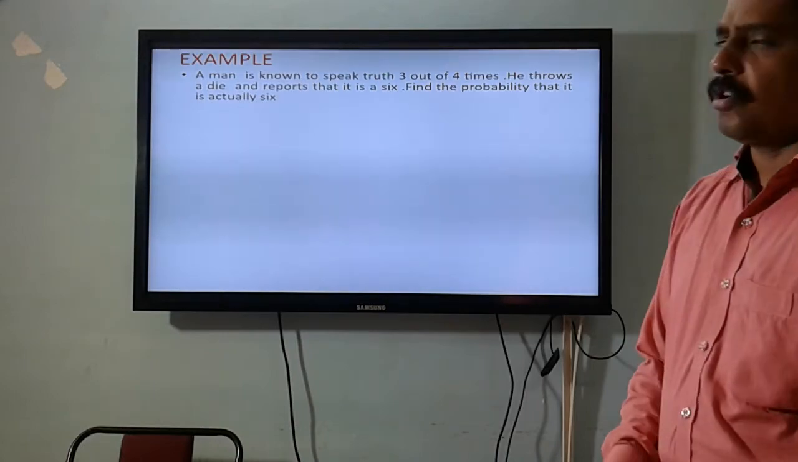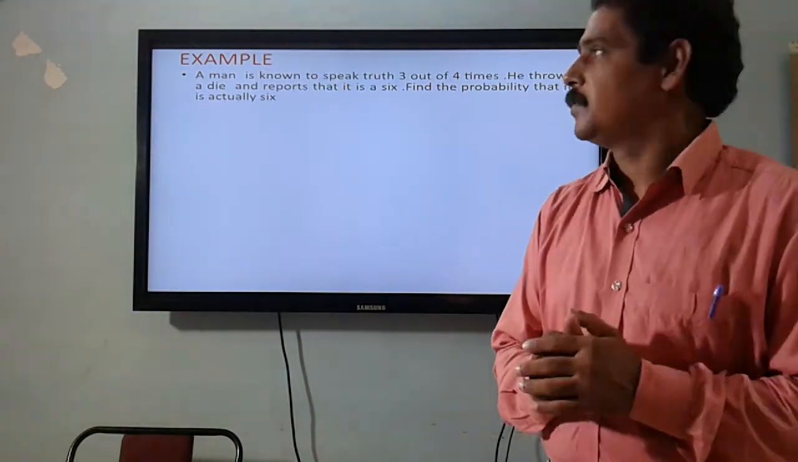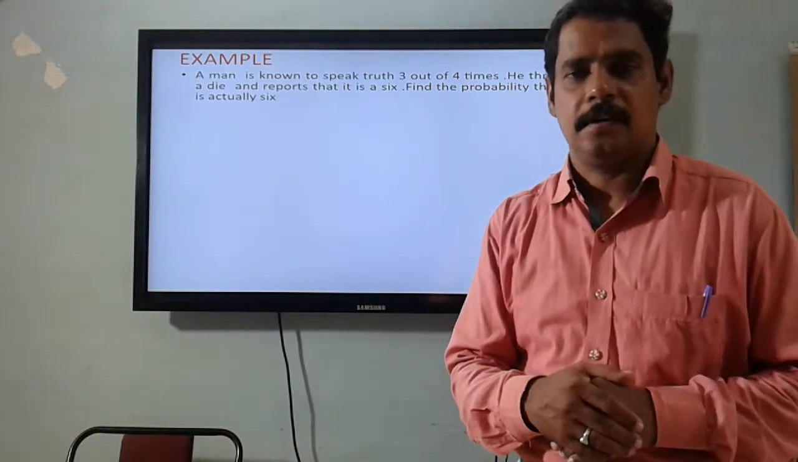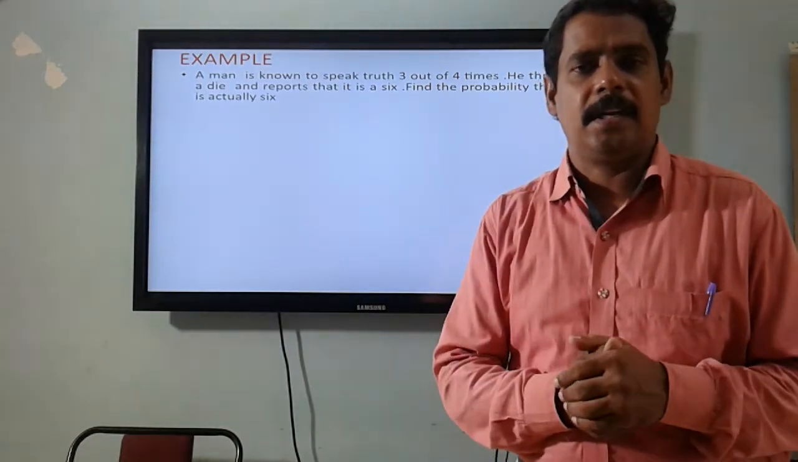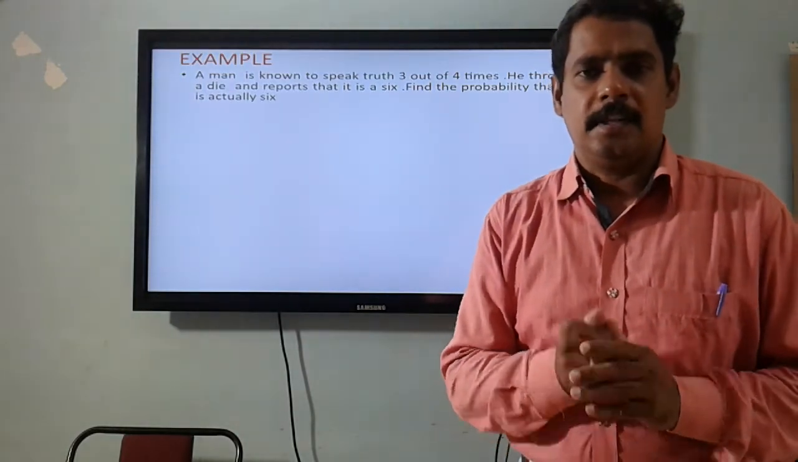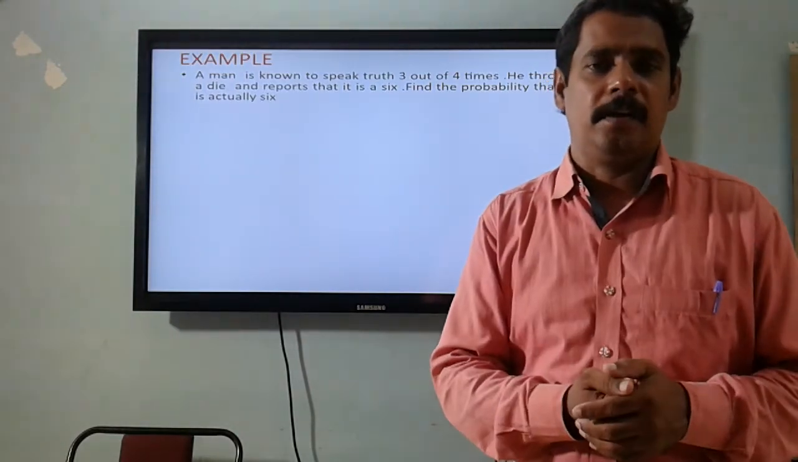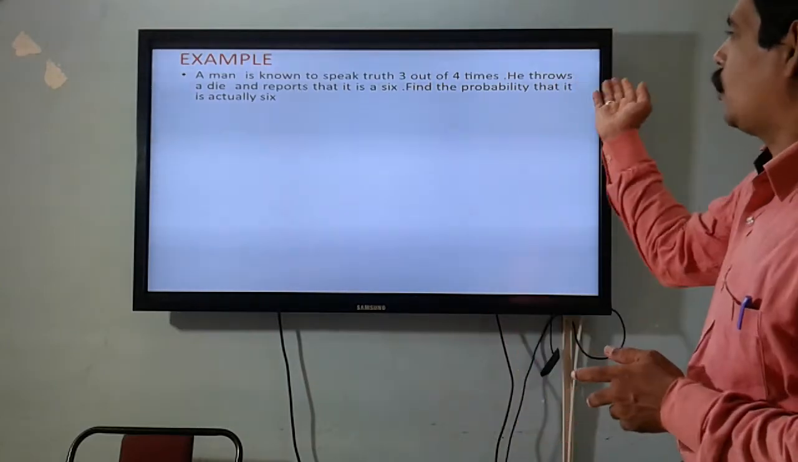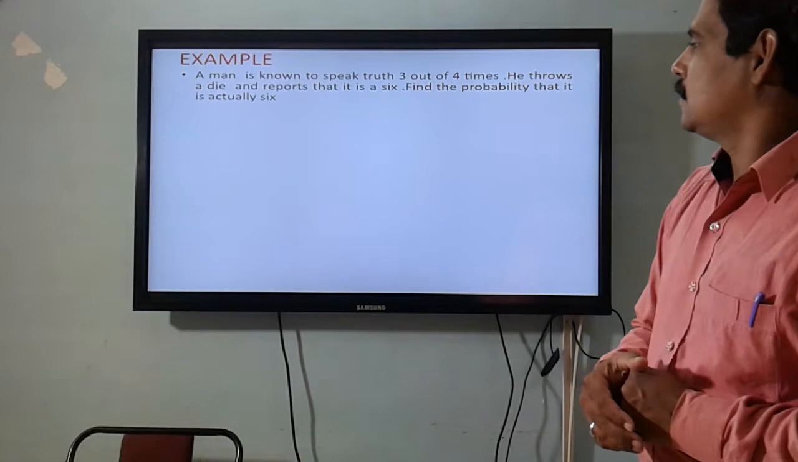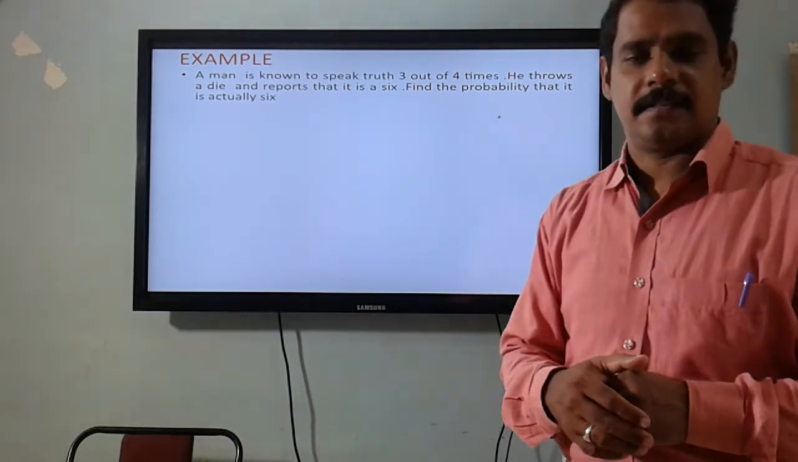So a man is known to speak truth 3 out of 4 times. So for every 4 times, he speaks truth 3 times. That means the probability of speaking truth is given by 3 upon 4. Then the probability of speaking false is 1 upon 4. And he throws a die. He reports that it is a 6.